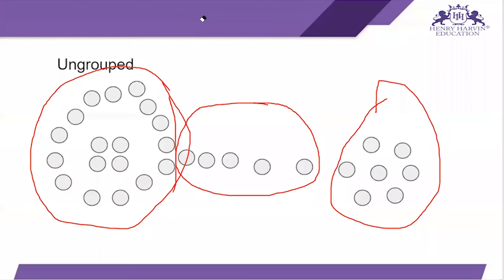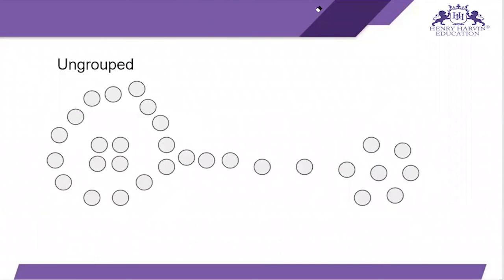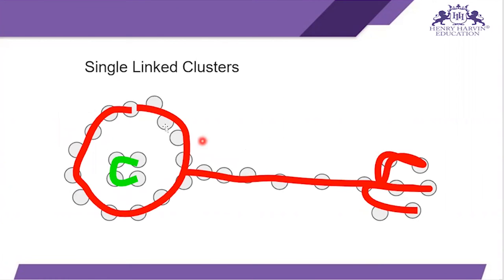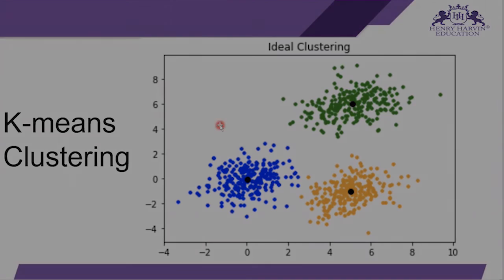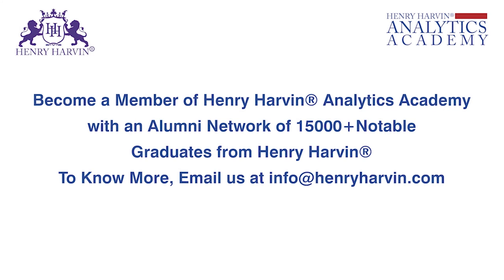Let me erase this. So that's how k-means clustering makes three groups, and that's how single link clustering makes groups. And this is the ideal case for k-means clustering. So that's all for the theoretical session.